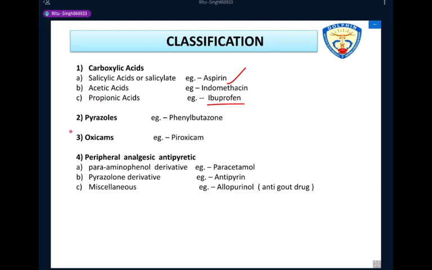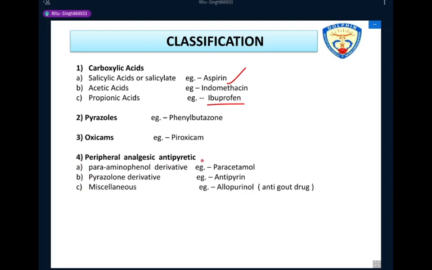The second category of this classification is pyrazoles. An example of a pyrazole category drug is phenylbutazone. The next category is oxicam, and the oxicam category drug is piroxicam. The last classification category is peripheral analgesic antipyretic.